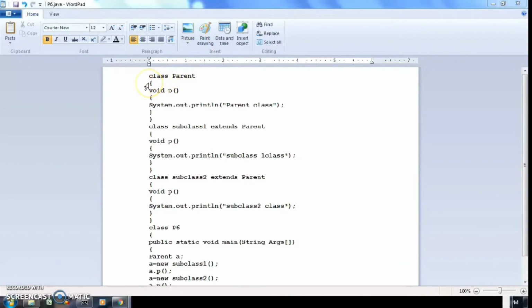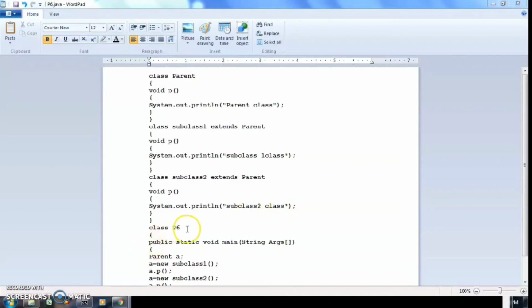This is the last example, of runtime polymorphism, where we have to use inheritance. You can see here this is a parent class, and in the parent class the method p is there, which is displaying parent class. Second, this is a subclass which is inherited from the parent class and it is displaying the statement subclass 1. And at last this is subclass 2, which extends the parent class and displays the statement subclass 2 class.